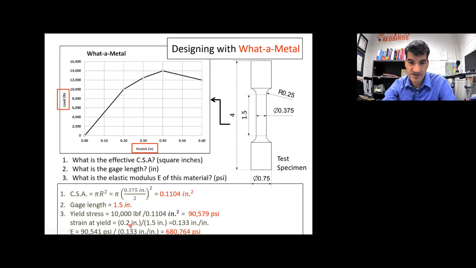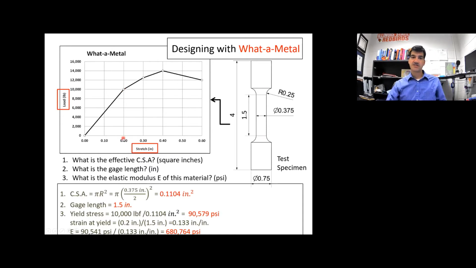So take that 0.2 inches divided by the original length, which was 1.5 inches, and you get 0.133 inches per inch. So this is the value of the stress at this point right here. And this is the value of the strain at this point right here.